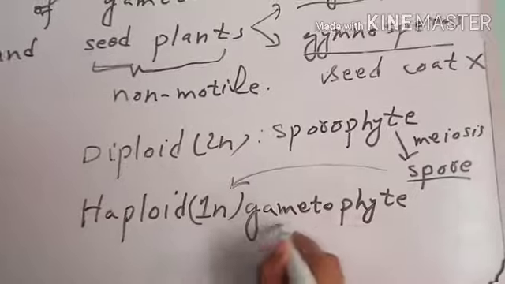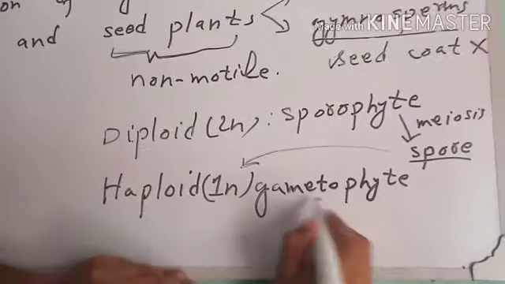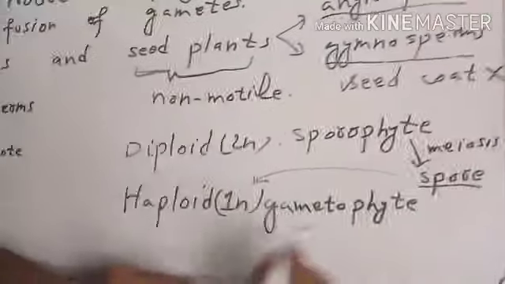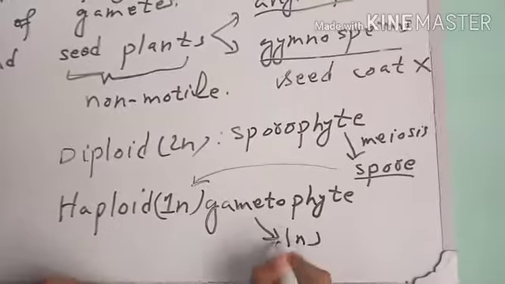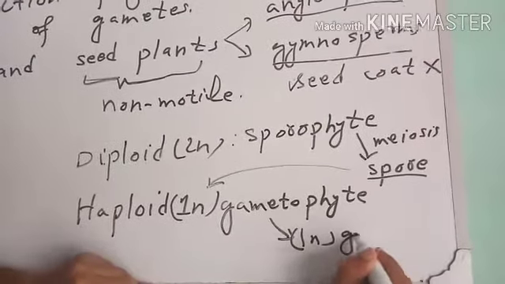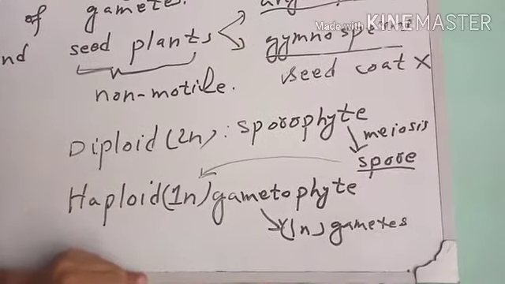This generation called gametophyte produces gametes by mitosis. That is why it is called gametophyte. It produces haploid gametes, which are sperm and eggs.